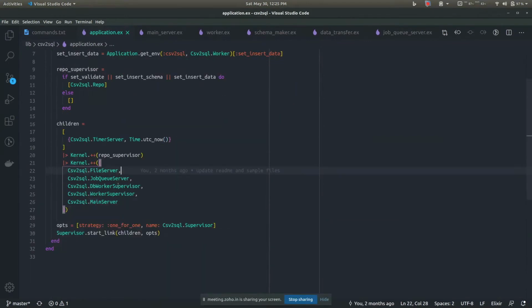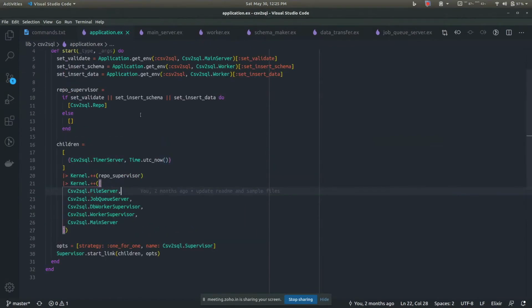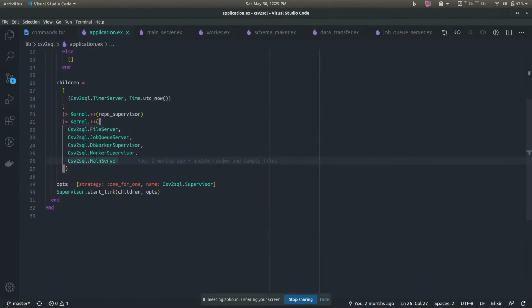So this is our main application, and I'll just show you. As I said, I've started all these workers, all these servers: the file server, then the job queue server. These are basically the different GenServers. Okay, so we'll start with the main server first.